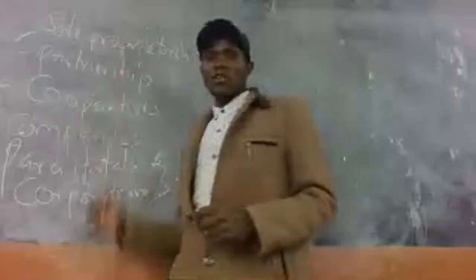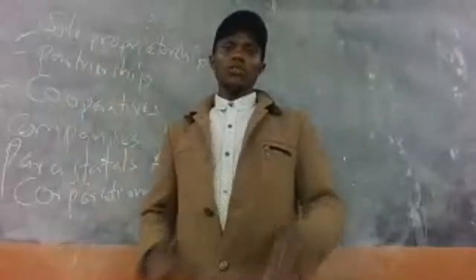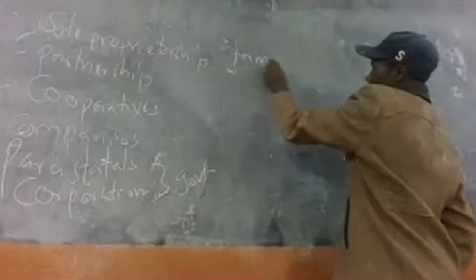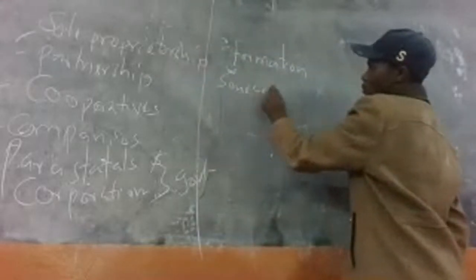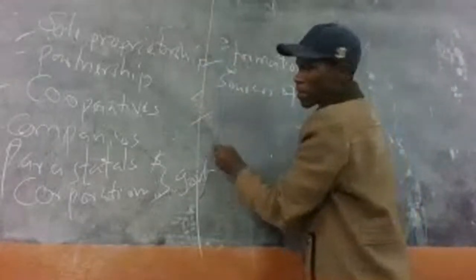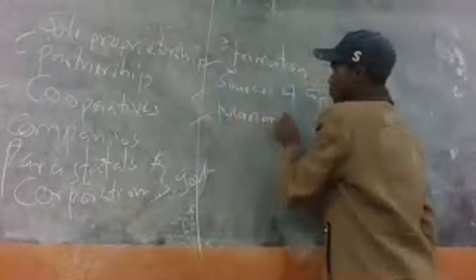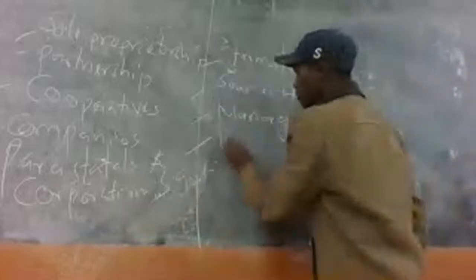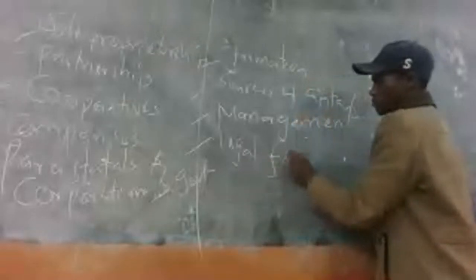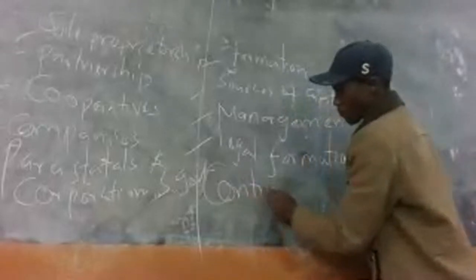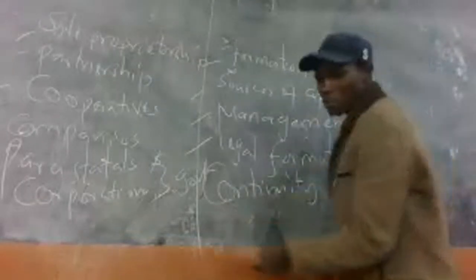For you to understand all these forms of business unit, we should look at what we call formation, source of capital, management, legal formation, continuity, and even decision making.